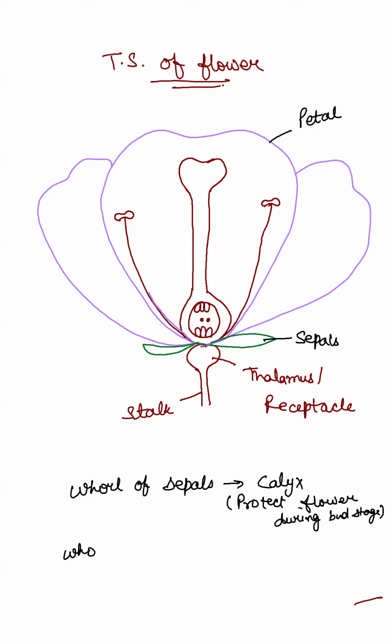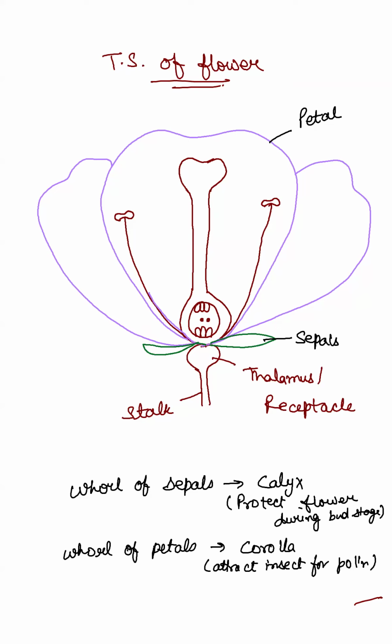So wall of petals is called corolla. Corolla. Corolla का या petals का क्या काम है? They are basically beautifully colored. They are scented. They attract insects for pollination. ठीक है.